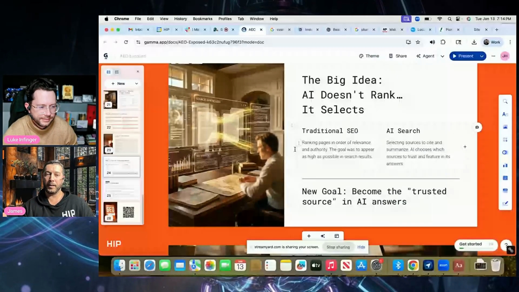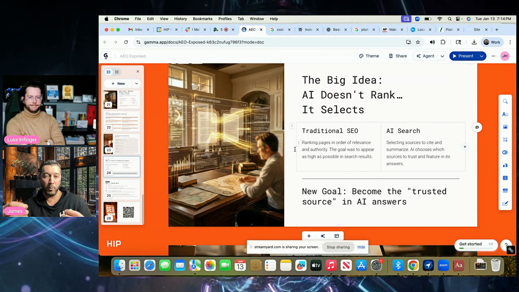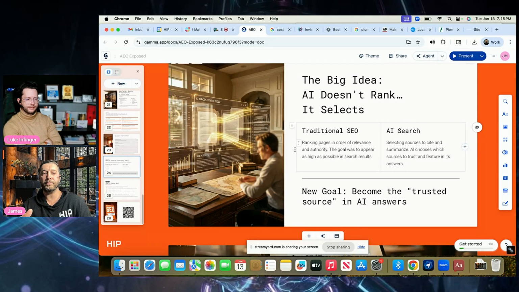So the big idea: AI doesn't rank, it selects. Like I mentioned, traditional SEO ranks pages in order of relevancy and authority, and that's still important, right? The goal is to appear as high as you can. With AI, it's going to select sources and cite them, and then it summarizes, and it will choose sources off of trust and feature you off of that trust and credibility within a conversation that someone's having. So the new goal is to become the trusted source in AI answers and also in the conversation.